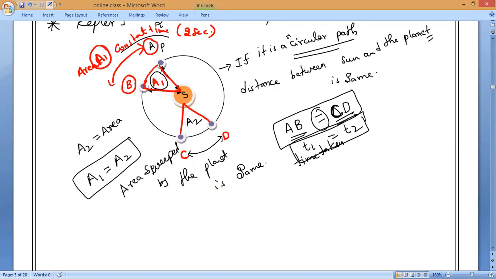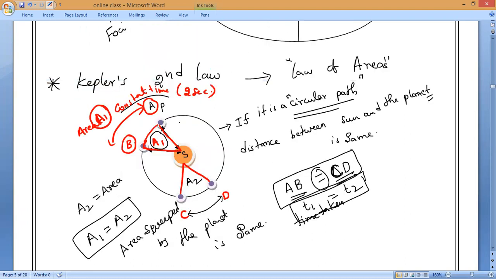Yes, sir. Because I considered which path? Circular path. So is the distance between the sun and the planet always the same or different? Same. So that is why it will always cover equal area in equal intervals of time. Is it okay, everybody?